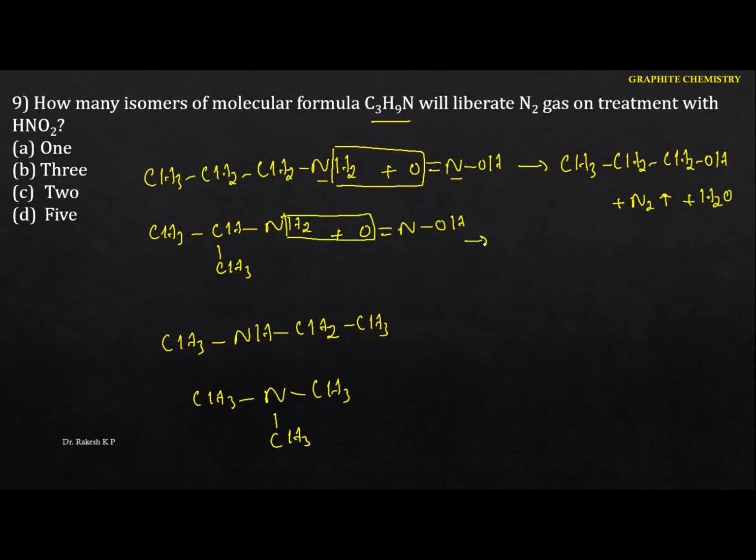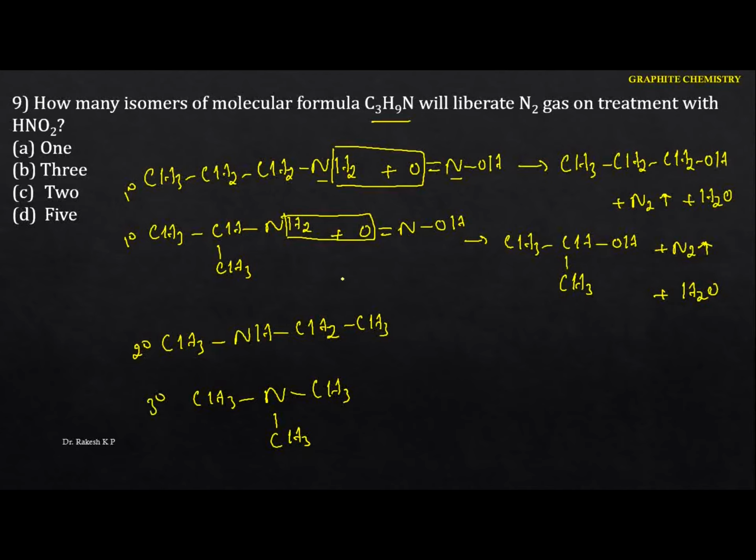Now we got CH3, CH, here also CH3, and here we got the OH. The byproducts are liberation of nitrogen gas and also water. But here it is not a primary amine. This will be the primary, this will be the secondary, and the tertiary.